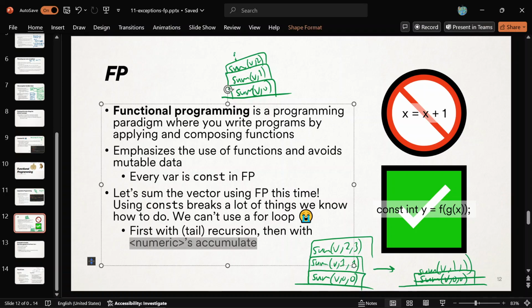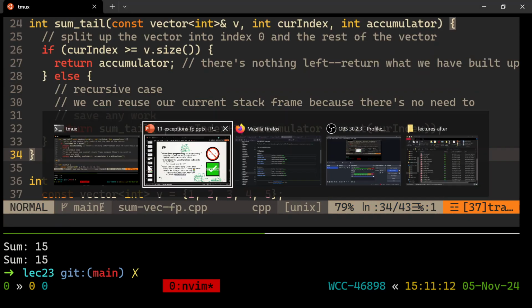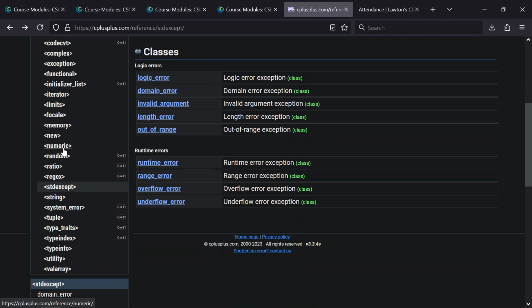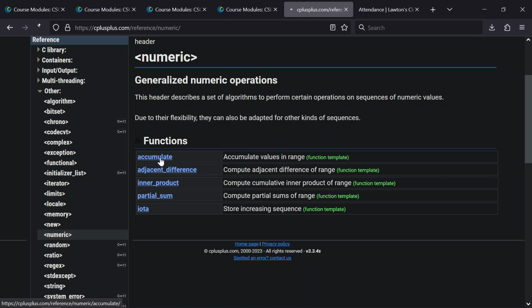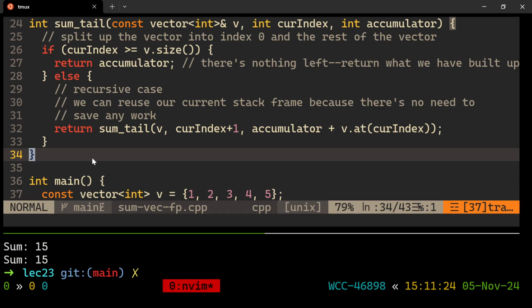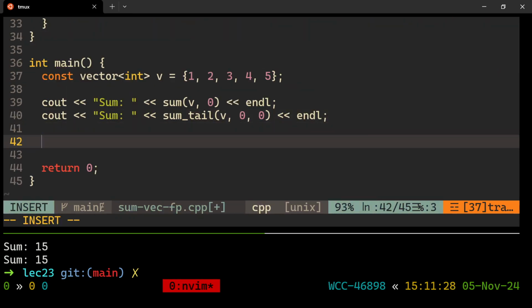The last thing I want to show you is that C++ has some functional programming features. There is a numeric library, and there's an accumulate function inside of that that would have done all of this for us. It would have done it the good way that doesn't waste any time or memory. It's called accumulate: accumulate values within a range. So we'll call that. This is still functional programming. We're using somebody else's function, just building up a chain of functions. The following is pretty much equivalent to sum tail.